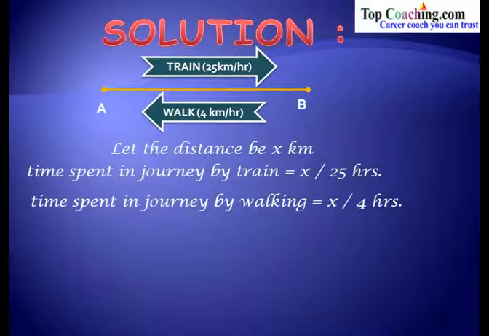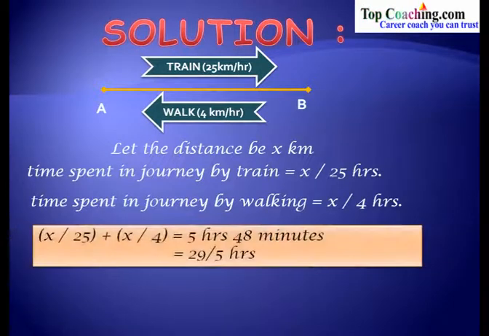The man walks back from B to A at a speed of 4 km per hour, and the distance is x, so the time would be equal to x by 4 hours. And also given to us is that the total time taken is 5 hours 48 minutes. So we can write the equation as x by 25 plus x by 4 equal to 5 hours 48 minutes. Now 5 hours 48 minutes is nothing but equal to 29 by 5 hours.